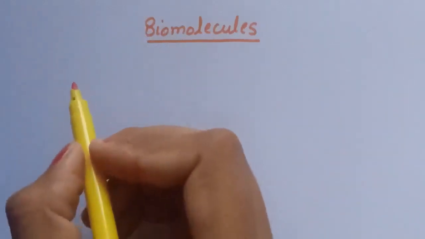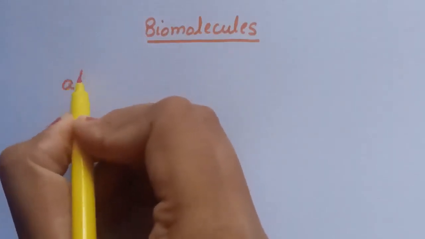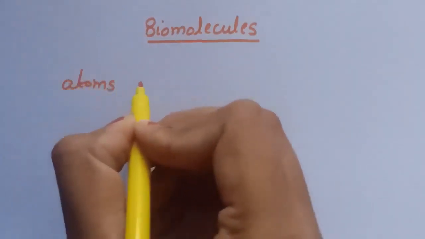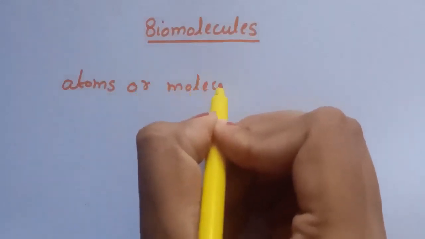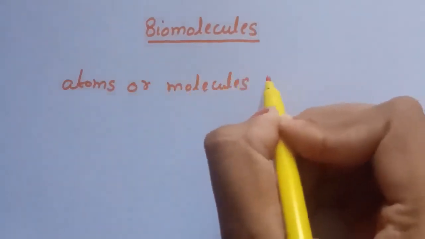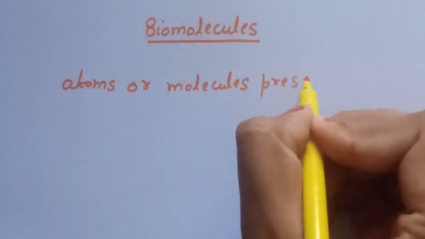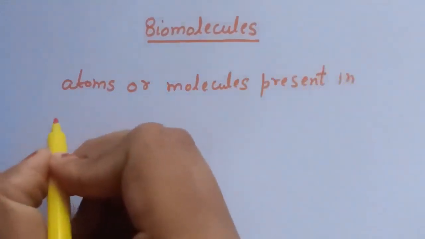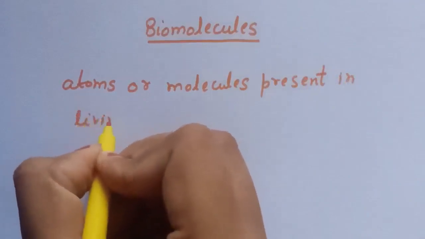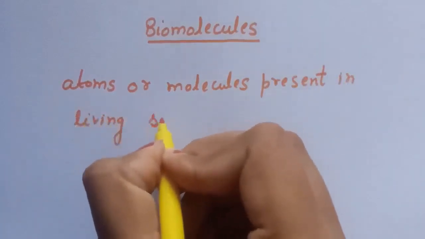that is, biomolecules are the atoms or molecules present in living system.